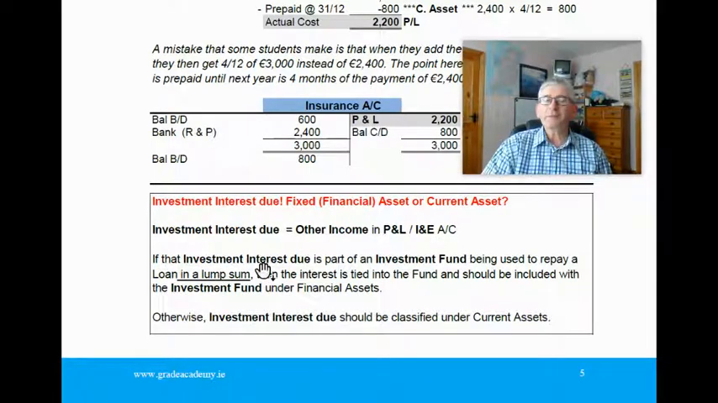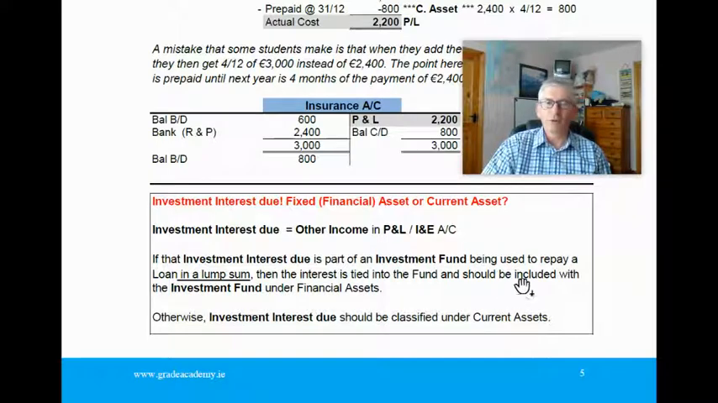Now, if that investment interest due is part of an investment fund being used to repay a loan in a lump sum, then the interest is tied into the fund and should be included with the investment fund under financial assets. And normally that will feature in an incomplete records question where they're putting money aside into an investment fund. So if the interest is part of the investment fund being used to repay a loan, it is included in the investment fund under financial assets. Otherwise, the investment interest due should be classified under current assets.